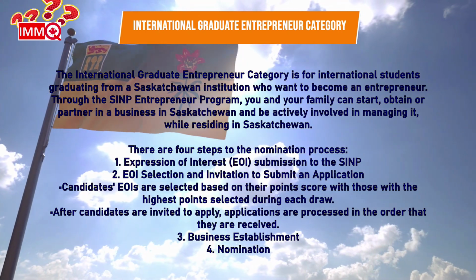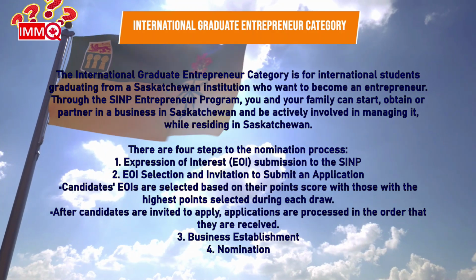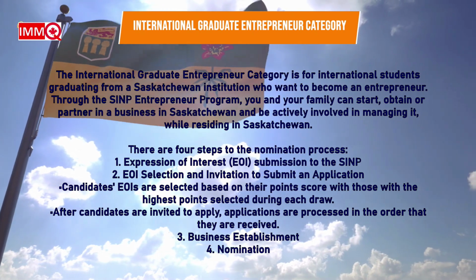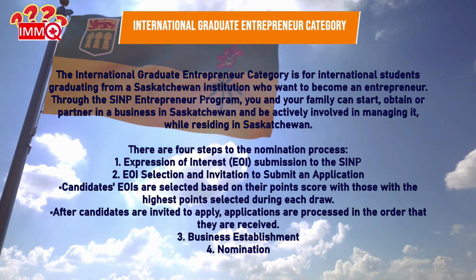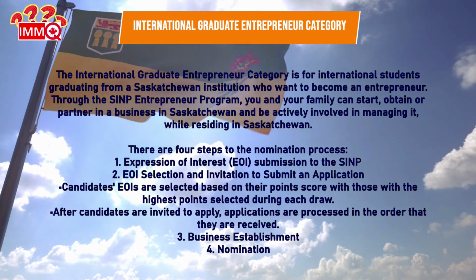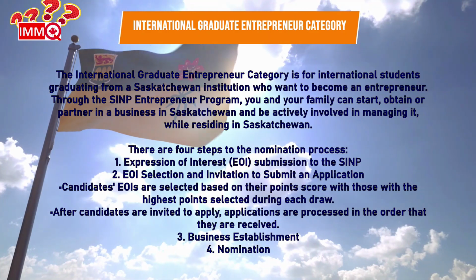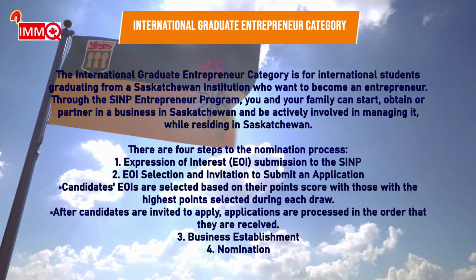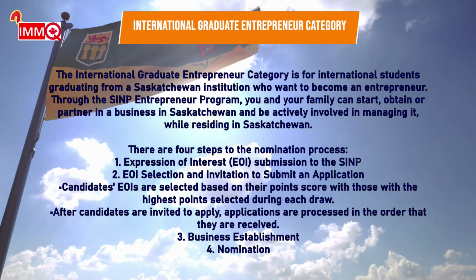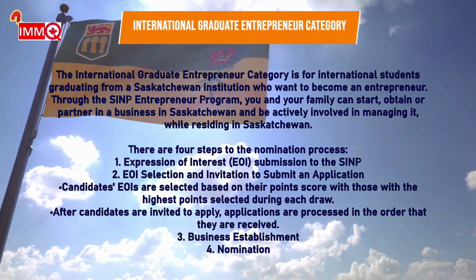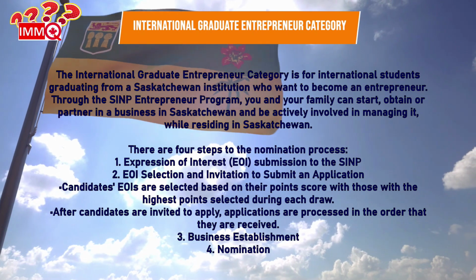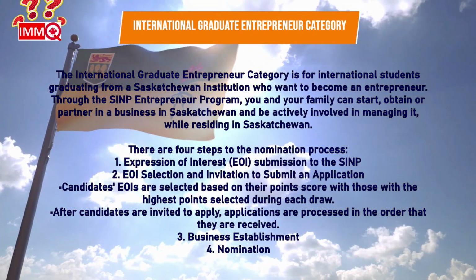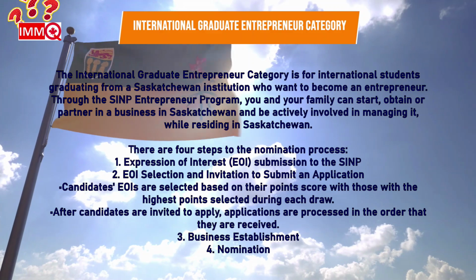1. Expression of interest, EOI, submission to the SINP. 2. EOI selection and invitation to submit an application. Candidates' EOIs are selected based on their point score, with those with the highest points selected during each draw. The number selected is dependent on program requirements. After candidates are invited to apply, applications are processed in the order that they are received. 3. Business establishment, and 4. Nomination.